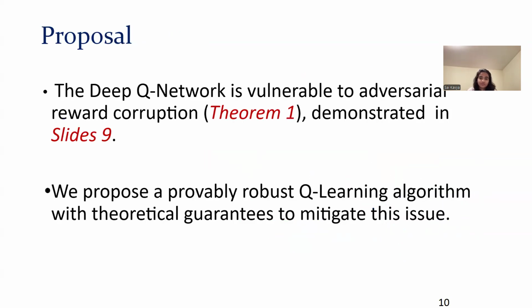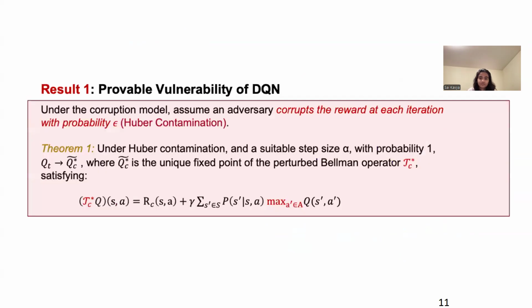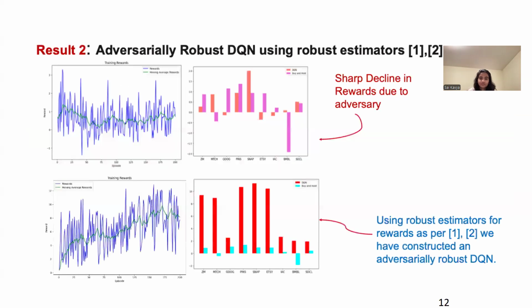So what we have proposed is that the deep Q learning network is vulnerable to adversarial reward corruption, which we provably demonstrated. We have also shown the provable vulnerability of DQN to a very simple attack called the Huber contamination attack. So we have two different kinds of attack models and two different kinds of results, which look similar and give similar guarantees, and all of them are provable mathematically. Lastly, I will discuss the results in a nutshell.